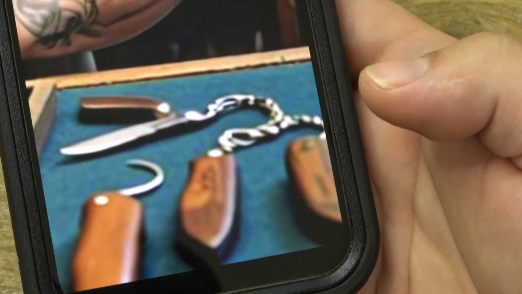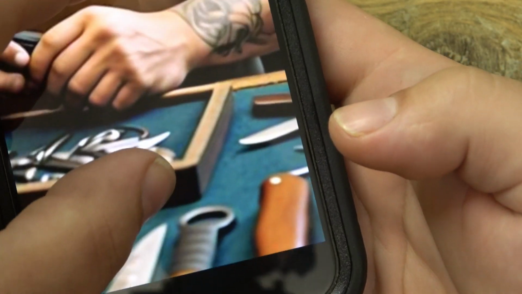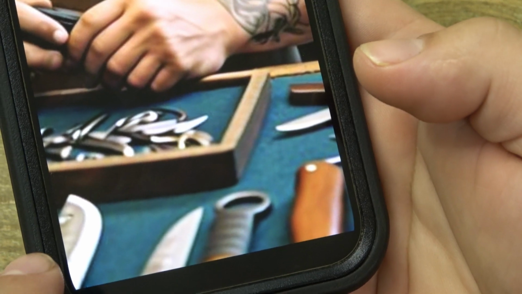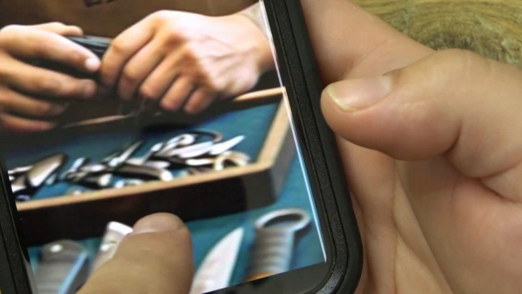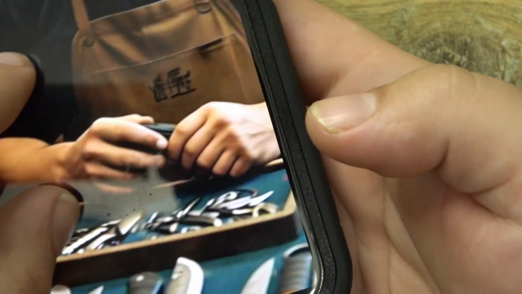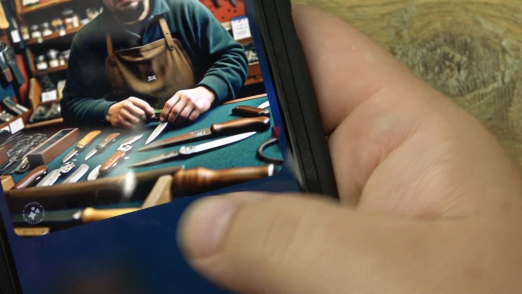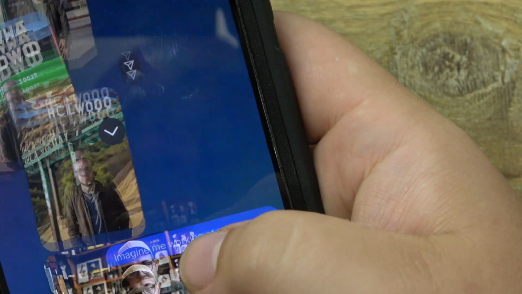What's this hook thing here? Here's a kind of a ring knife. There's the end of a blade. I don't know what these are. A bunch of smaller knives just in a box. So yeah, it makes sense, but then it doesn't. Those look kind of like knives. Those are more normal, I guess, except for that thing in the middle. Jeez. See, I'm all dry. My mouth's dry talking about this.